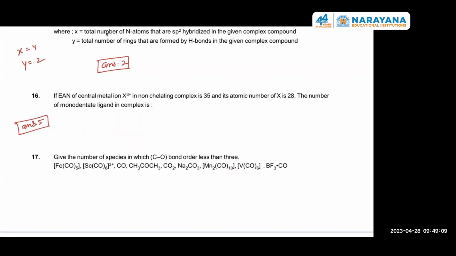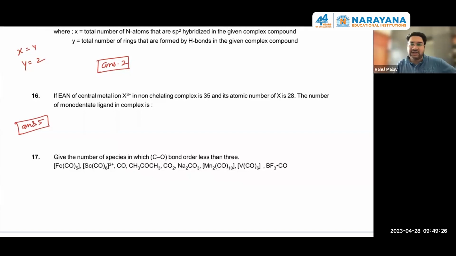Yes. Okay. 17th answer is 6. Give the number of species in which CO bond order is less than 3. Carbon oxygen bond order is less than 3.